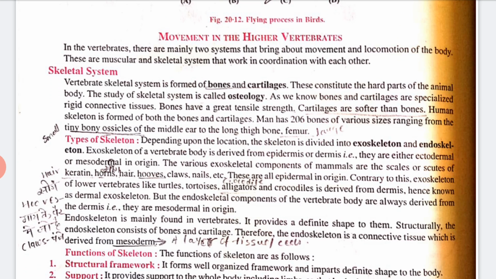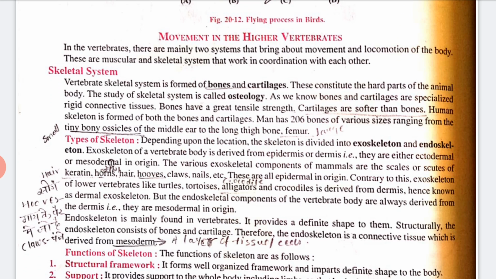As we know, bones and cartilages are specialized rigid connective tissue. Bones have a great tensile strength and cartilages are softer than bones. The human skeleton is made of both bones and cartilages, and man has 206 bones of various sizes, ranging from the tiny ossicle of the middle ear to the long thigh bone called the femur. Means the smallest is the ossicle and the longest is the femur.